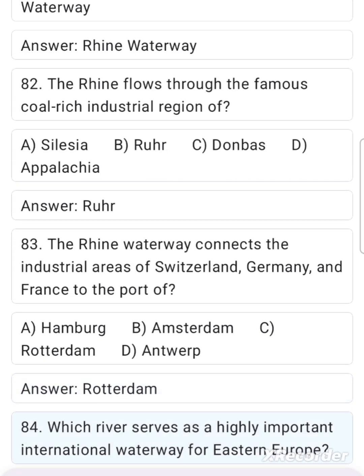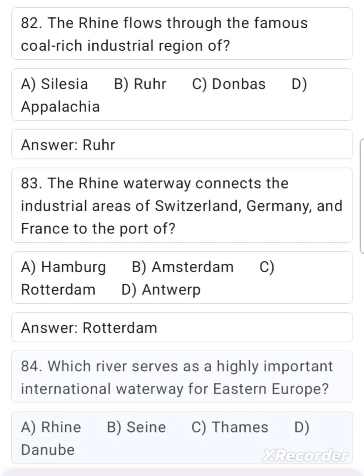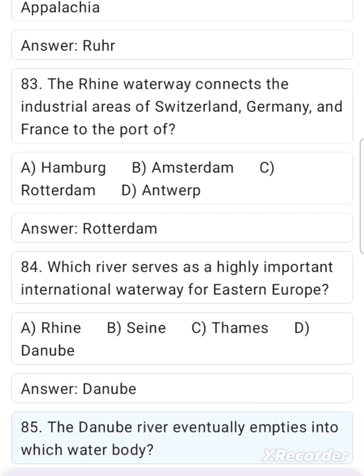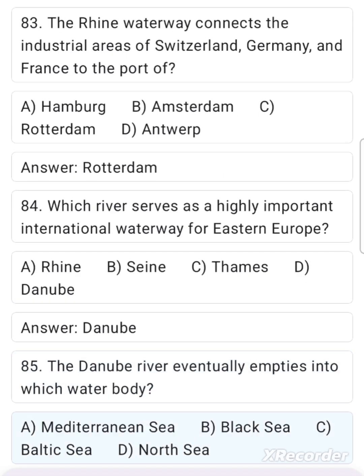84. Which river serves as a highly important international waterway for Eastern Europe? A. Rhine, B. Seine, C. Thames, D. Danube. Answer. Danube. 85. The Danube River eventually empties into which water body? A. Mediterranean Sea, B. Black Sea, C. Baltic Sea, D. North Sea.